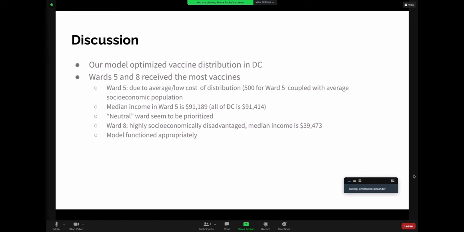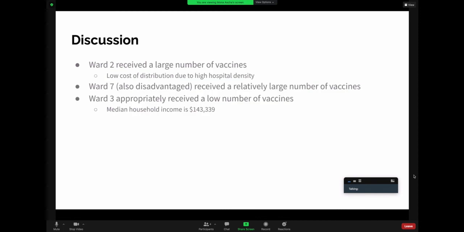Ward 8, as is mentioned, is the most socioeconomically disadvantaged ward in the city by a large factor. It has a median income that's just over a third of the overall city's median income. And so our model, focusing on socioeconomic benefit, rightfully allocated a significant vaccine to that ward. So in analyzing how it allocated vaccines to these 2 locations, we conclude that our model has functioned appropriately in that way. Next slide. More about our model.